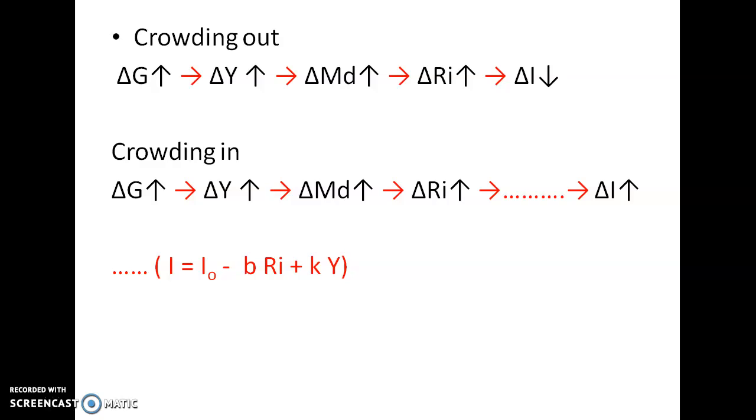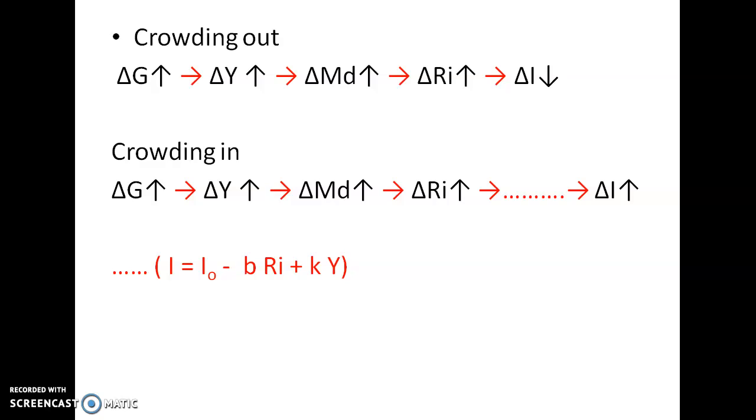That is how an increase in public expenditure gradually leads to a reduction in private investment. Then there is a contradictory or conflicting argument against this crowding out phenomenon, known as crowding in. That means instead of reducing investment, it can also lead to an increase in investment. That is the phenomenon known as crowding in.